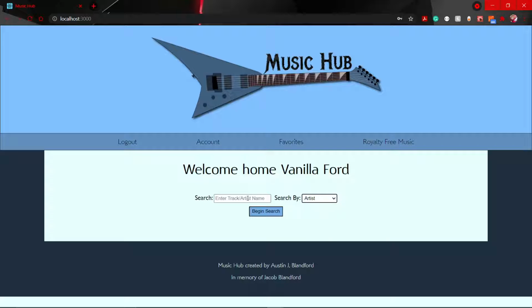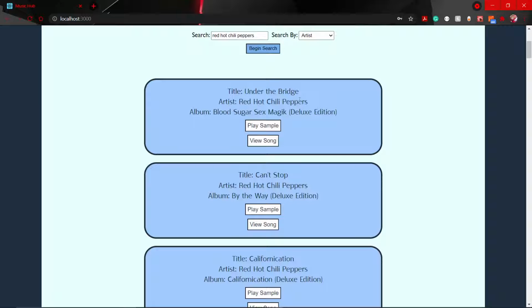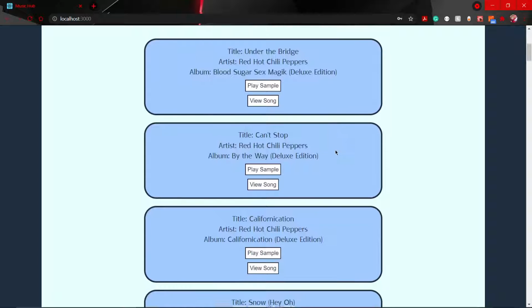I like to search via artist name, and for this example, I'm going to go with the Red Hot Chili Peppers. Good old classic, right? And I can click this button right here to begin the search, and voila, here are some songs that have been brought in by the Spotify API, which is one of the APIs I'm using to be able to get this data.